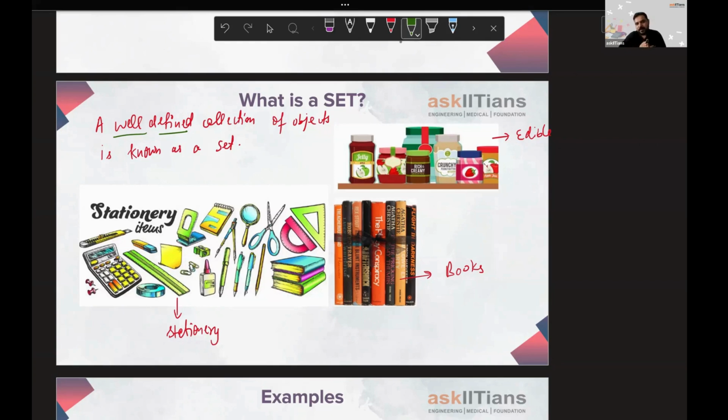Let's say if I ask you the list of best actors in India, definitely you might be having a different preference. Your sister might be having a different preference. Your parents might be liking someone else. That list for sure is not going to be the same for everyone else. So that's when we can say that this list is not well defined. So I hope you are having some idea.